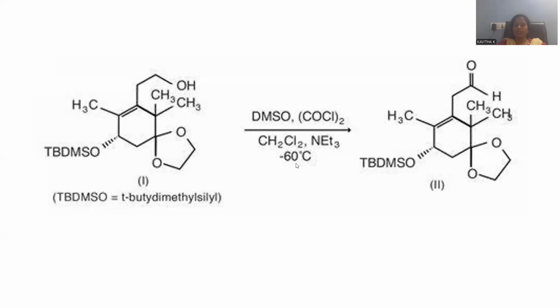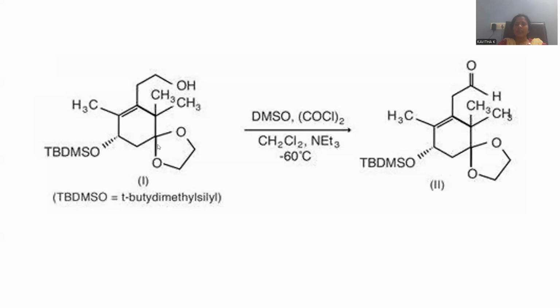Optimum temperature will be minus 60 degrees centigrade. So whatever protecting group is there remains as such. And here the ketonic protection also remains as such. The methyls are unreactive, and the double bond is also retained in the product. Only the transformation you observe is that the primary alcohol got transformed into aldehyde. Primary alcohol will be oxidized into the one-step oxidation product, aldehyde.